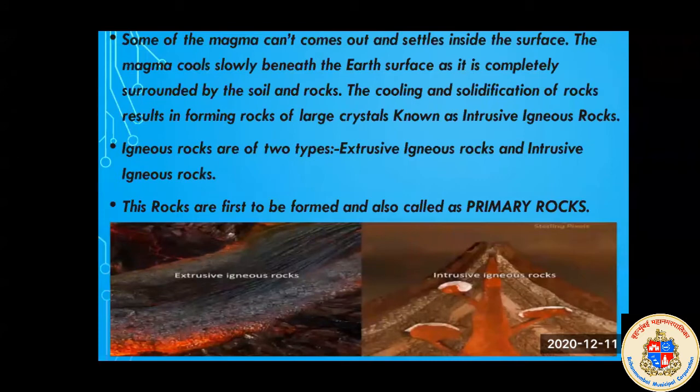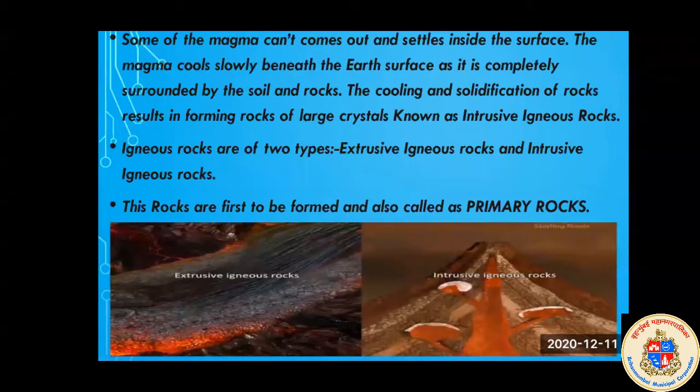Now, some of the magma can't come out and settles inside the surface. Now in this second picture you will see this lava. When the lava comes out, see this red portion, you will see it like a tree. That is lava, magma. So when this magma can't come out, what happens? It settles inside the surface only, and the magma cools slowly beneath the earth's surface as it is completely surrounded by the soil and rock. So this magma cools down inside, and it is always covered by rocks and soils.